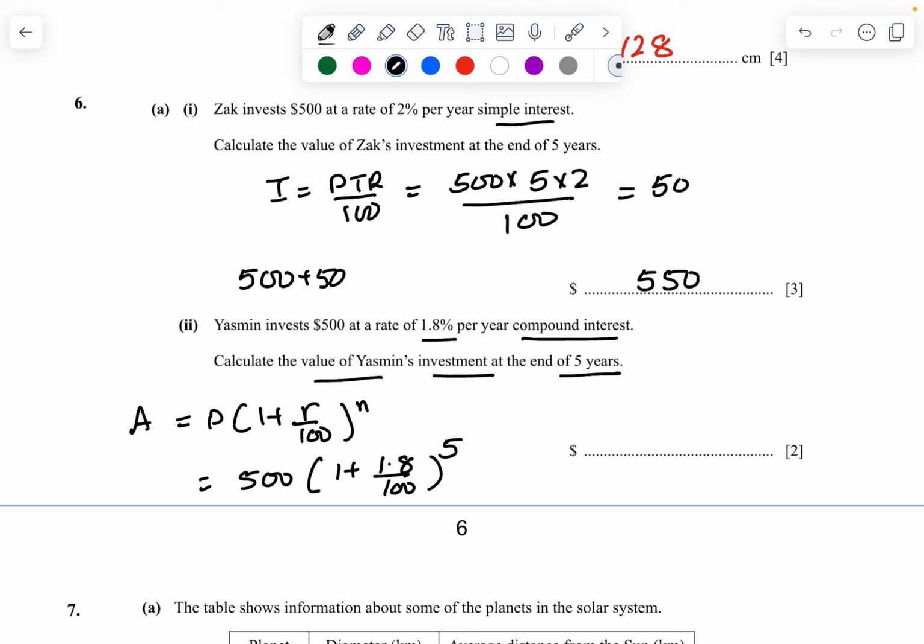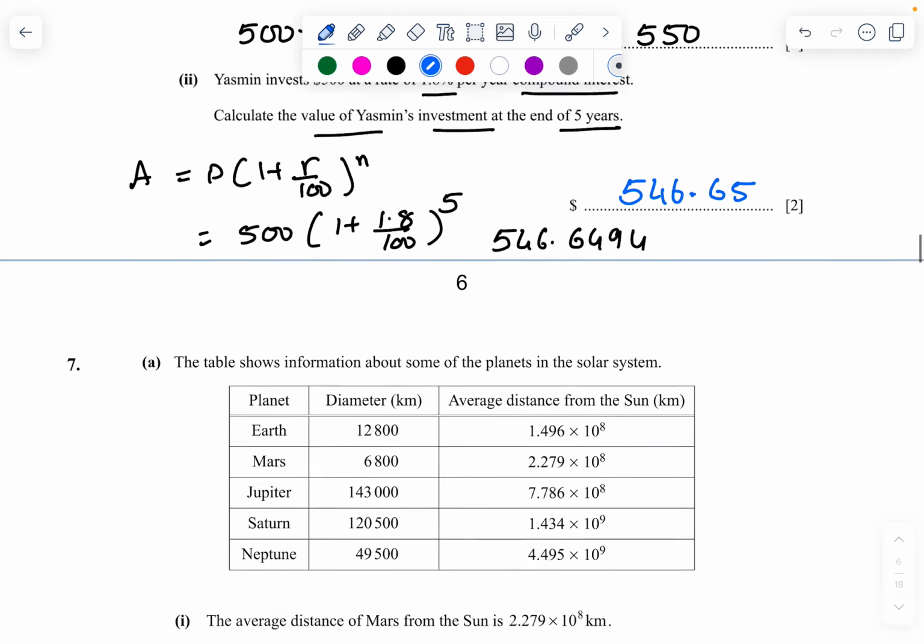Now use that one, 500 times 1 plus 1.8 upon 100, then bracket whole to the power of 5. It's going to be 546.6494, but always the money should be in two decimals, so 546.65 dollars. That's going to be the answer.